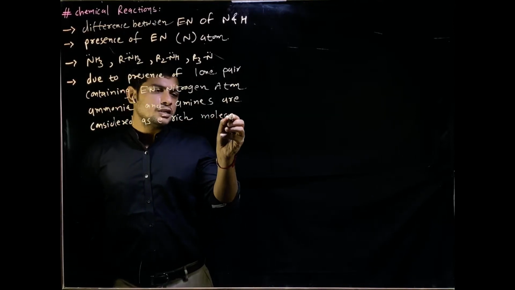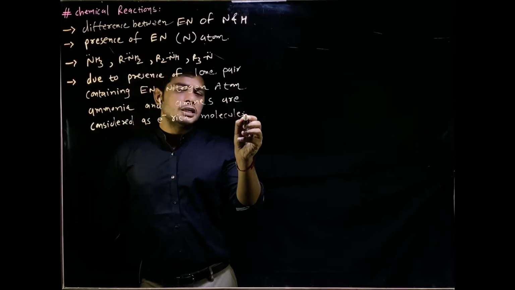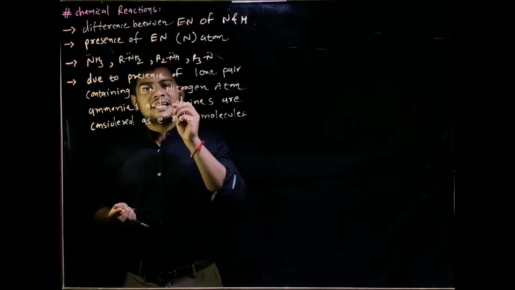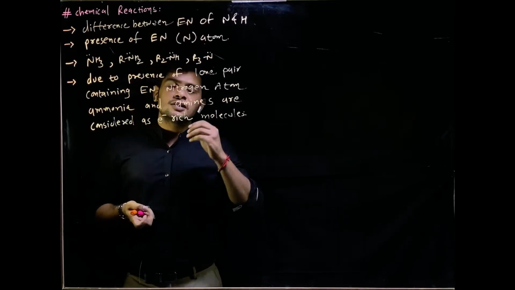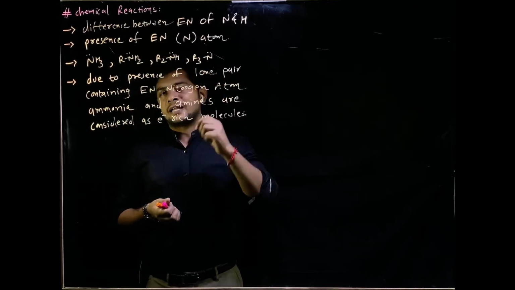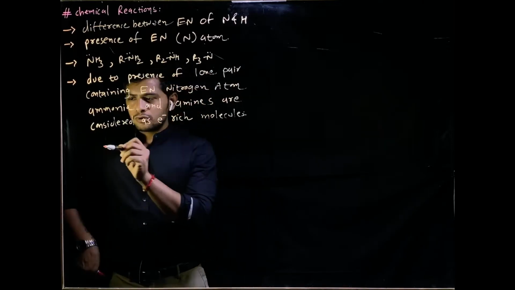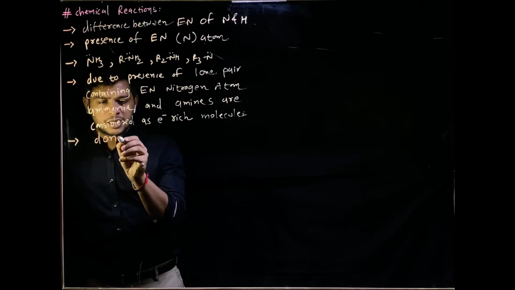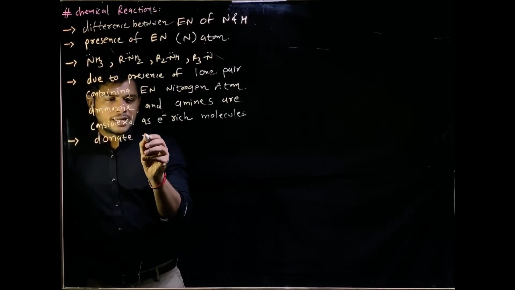If they are electron rich, we know that an electron rich molecule always donates a lone pair of electrons. They generally donate electrons.